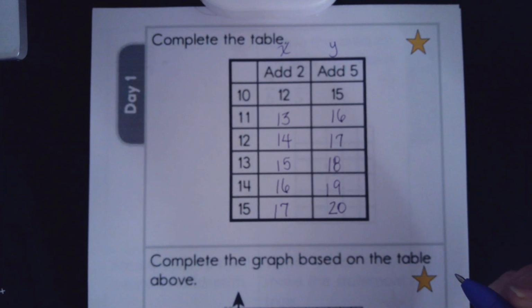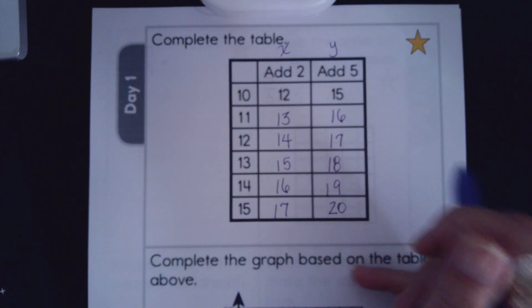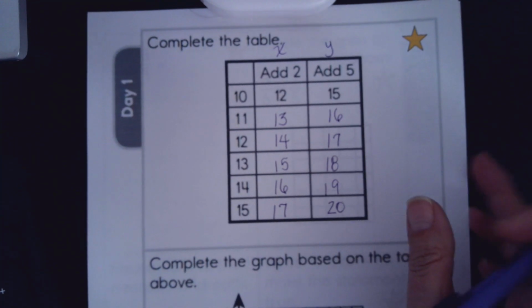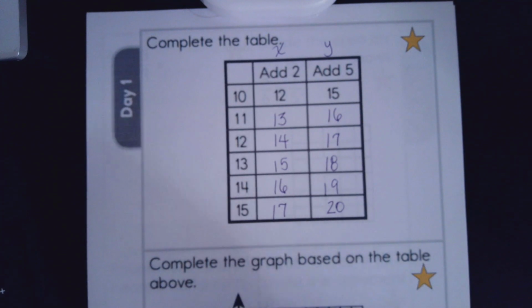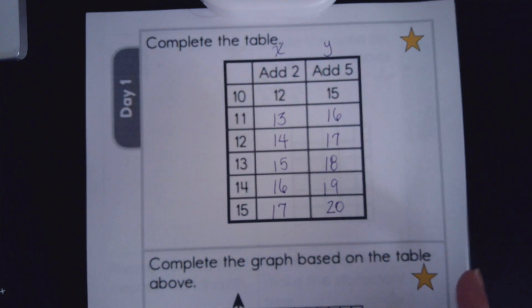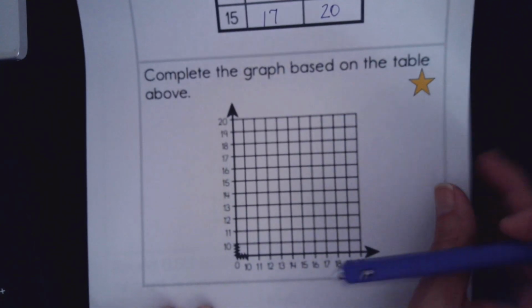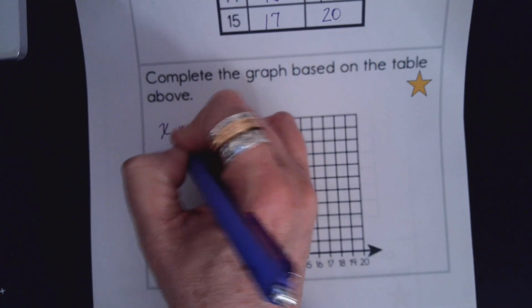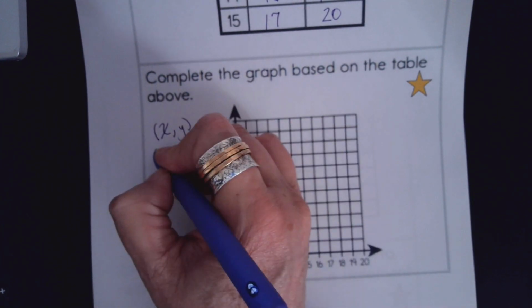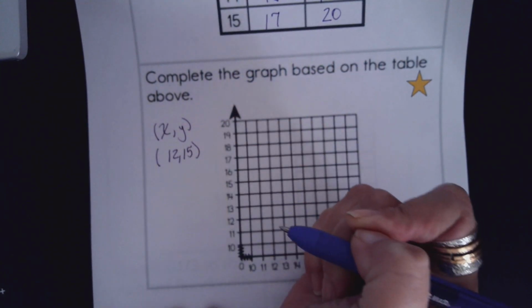Now that the table's completed, we're going to use this information to graph it on our table below. So I'm going to rewrite these as coordinates to show us how we're going to graph them here. So I'm going to slide my paper up just a little bit here. And remember, the first number is always going to be on your x-axis and the second number is always on your y-axis.